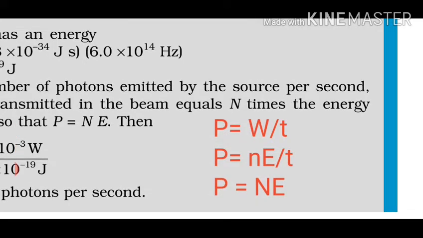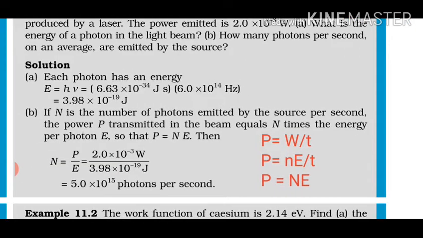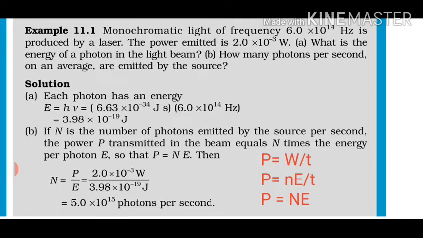So capital N you have to find out, and how can you find it out? You can take this E to the left hand side. It is in multiplication on the right hand side, so it will be in division on the left hand side. It will be P by E. Power is given to you, energy you have found out in part A. So just do the division, and some mathematical calculations are required, and you can find that the number of photons per second is coming out to be 5 into 10 raised to power 15 photons per second. Very easy. I hope this numerical is clear to everyone.